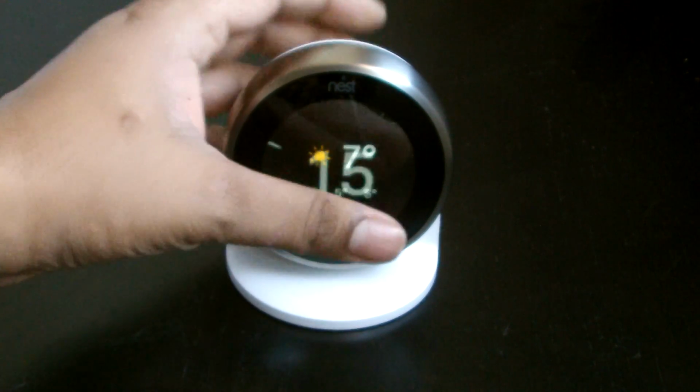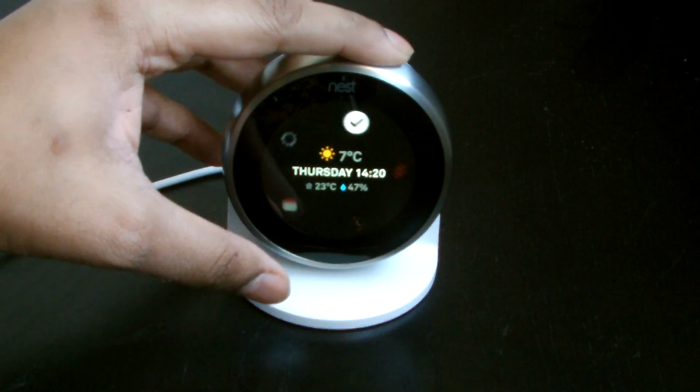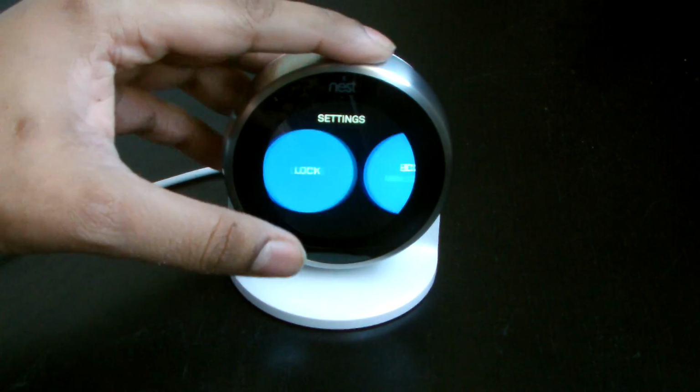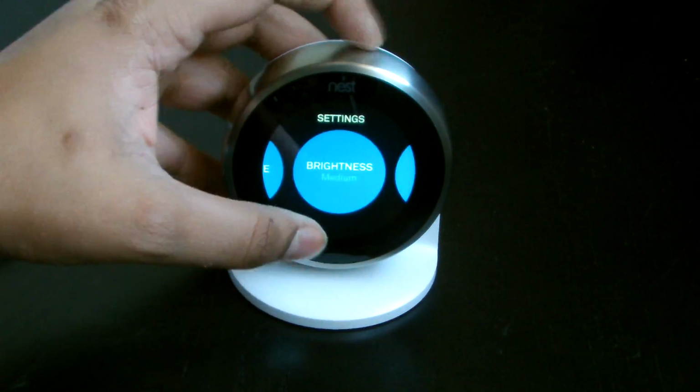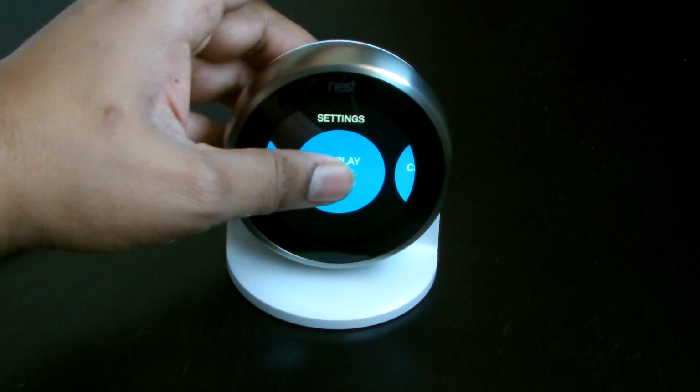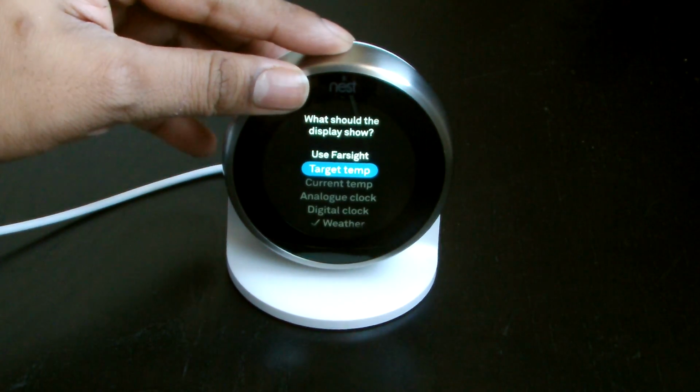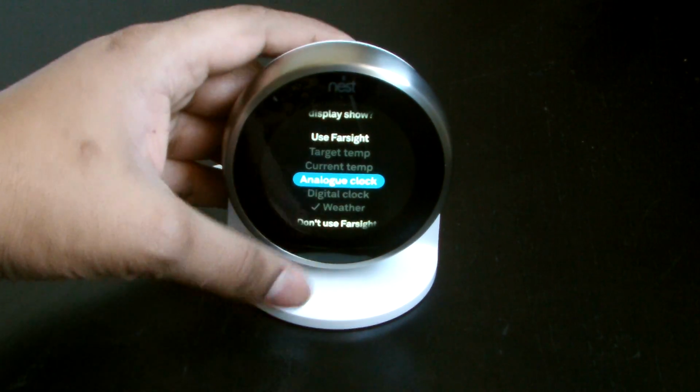So let's go. This is the one I actually kind of like a lot, so I'm going to show you this. I've been saving it to the end. Okay, so go back to brightness, medium is fine. So we'll go back to Farsight. We're going to say analog clock.